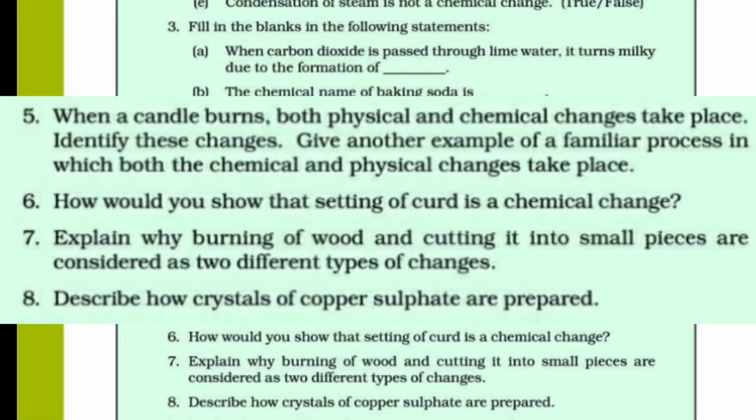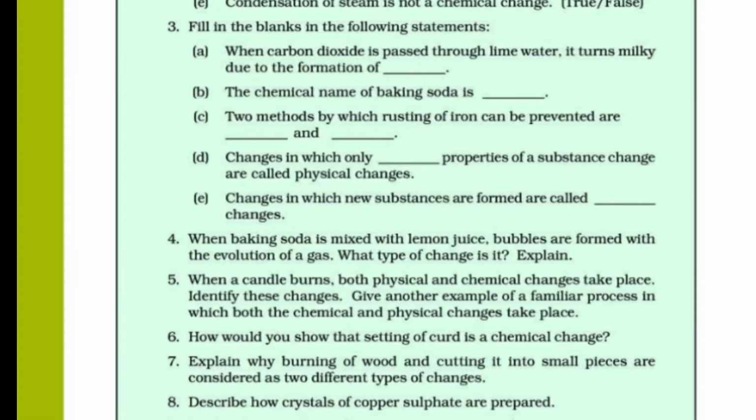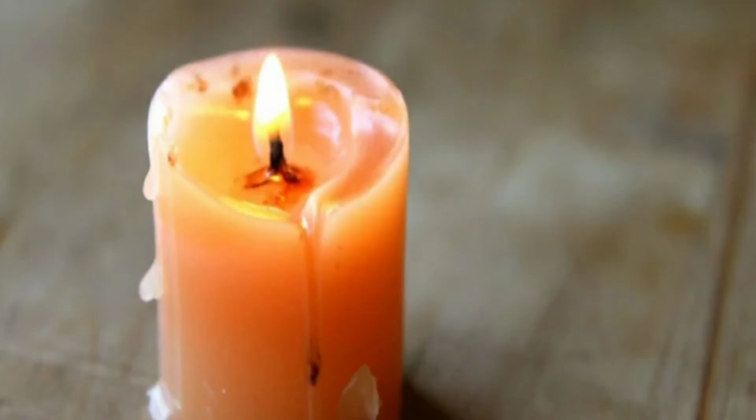The burning of candle involves two changes. What are those two changes, students? Those two changes are physical and chemical changes. The melting of wax comes under physical changes, whereas in chemical change, the burning of wax falls.